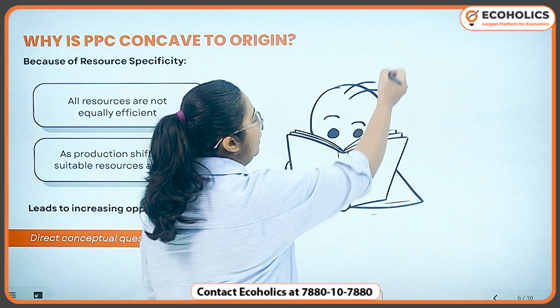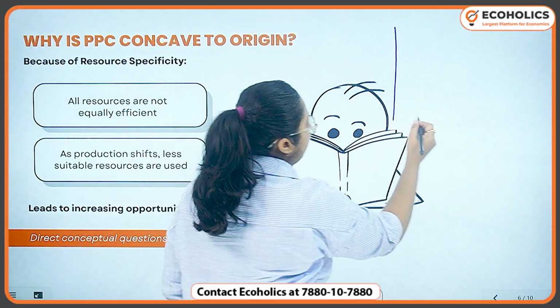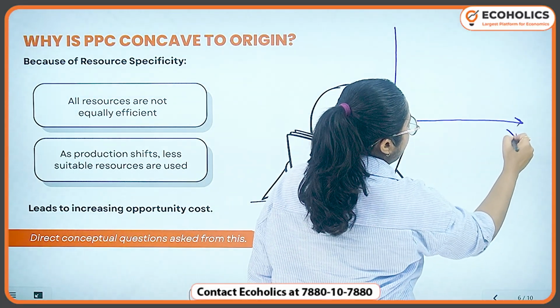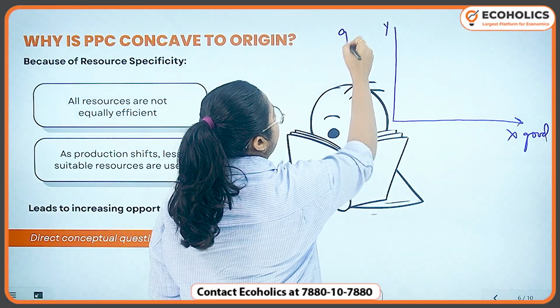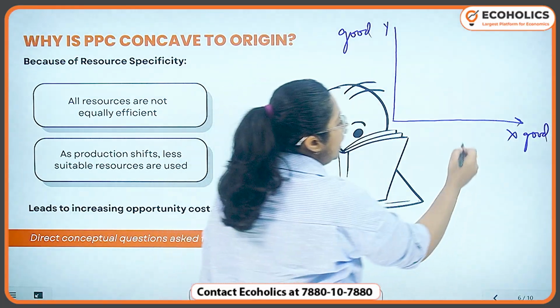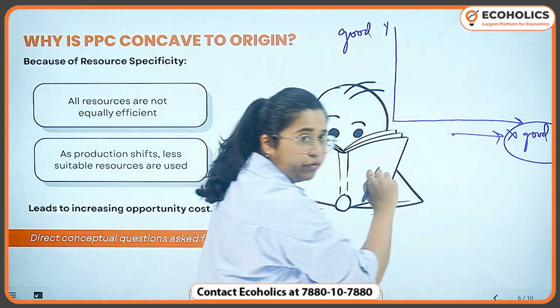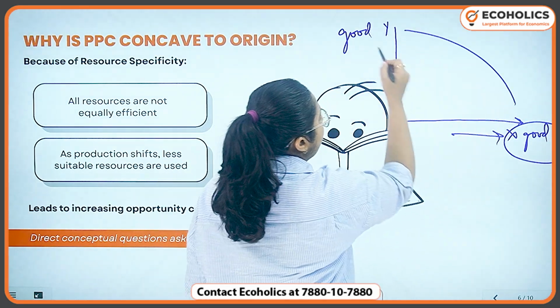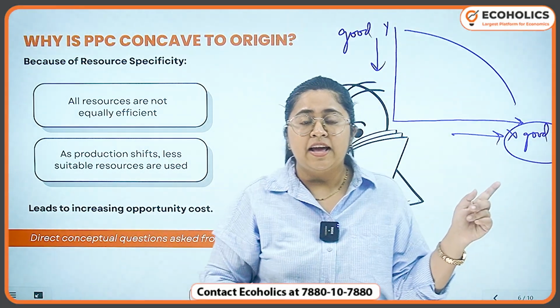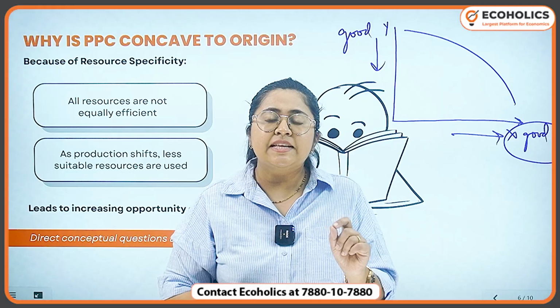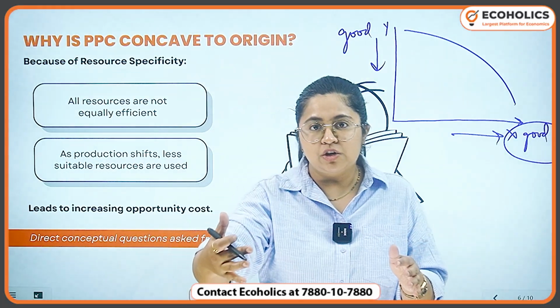For example, there is good X and good Y. So in order to produce more of good X, gradually we have to sacrifice more and more units of good Y, and that's why we say that there is increasing opportunity cost.